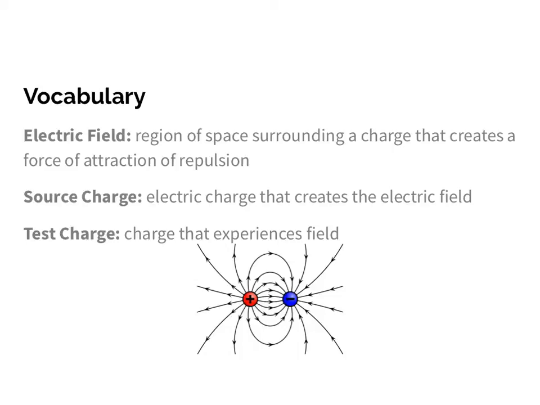So, we talked about the idea of charge and how things accumulate charge, and that charge is simply the balance or imbalance of electrons, and the transfer of electrons between two objects. We then focused on the force that acts between them, what's called Coulomb's law, which recognizes the magnitude of that attraction or repulsion between two charges. But what this idea of an electric field really comes from is how we have two things, charges in this case, that can affect each other, can apply a push or a pull when there's no contact being made. So this is the concept of what's called a field.